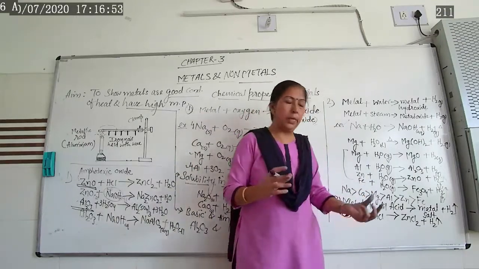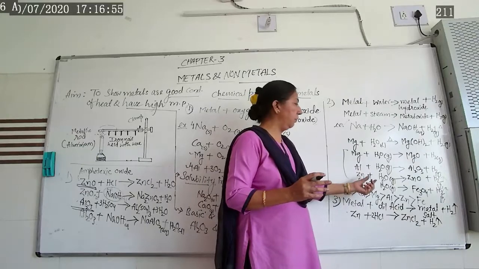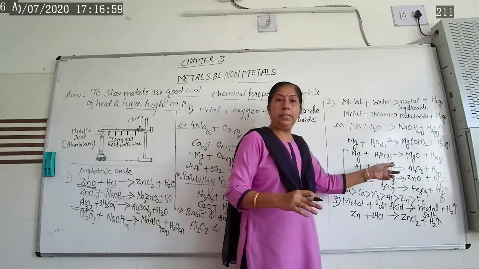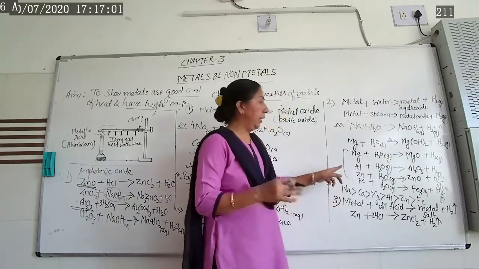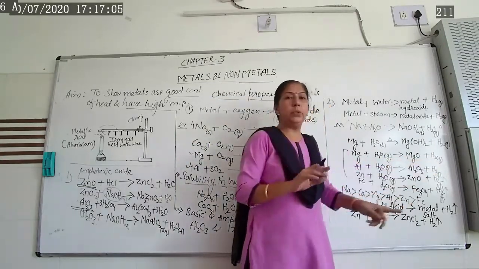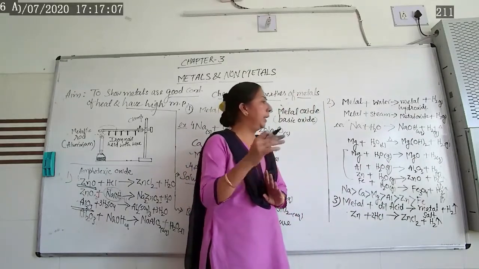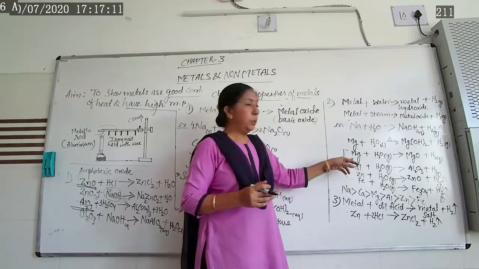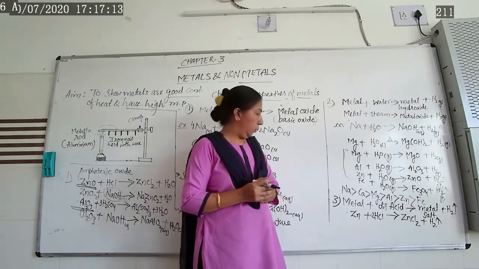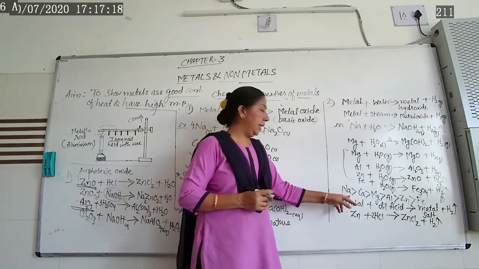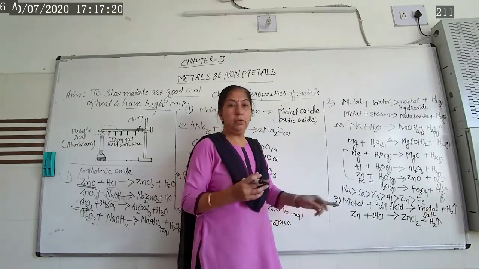That glass wool holds the moisture, the water vapor produced when you heat it, and this water vapor reacts with this type of metal and forms a metal oxide, and from that hydrogen gas is liberated. If you go on heating, then we get metal hydroxide from it. So such a type of activity is given in your textbook. From this activity one comes to know that sodium is more reactive.